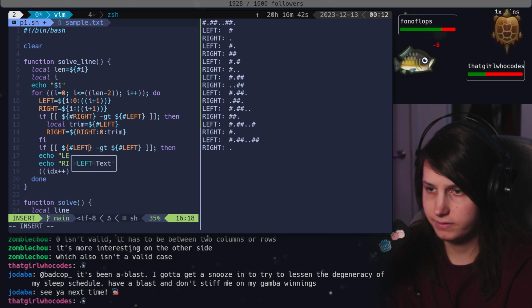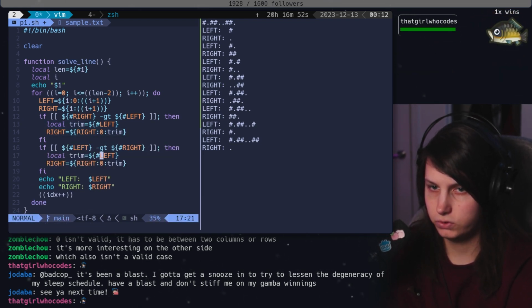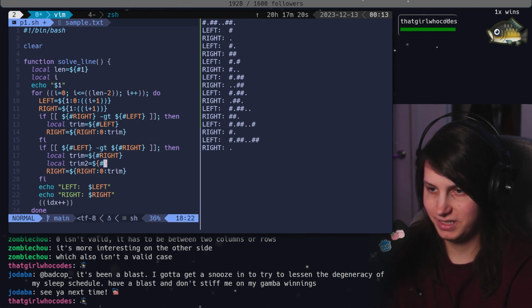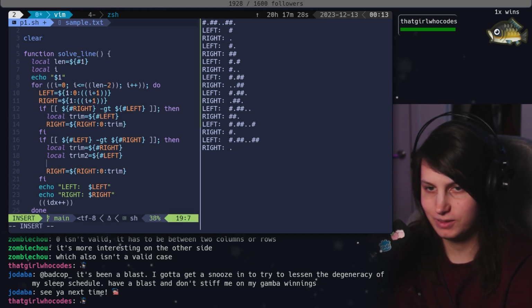So if left is greater than right, we are gonna trim it to trim. Don't judge me. All right. I don't go into your code base and judge you unless you ask me to.